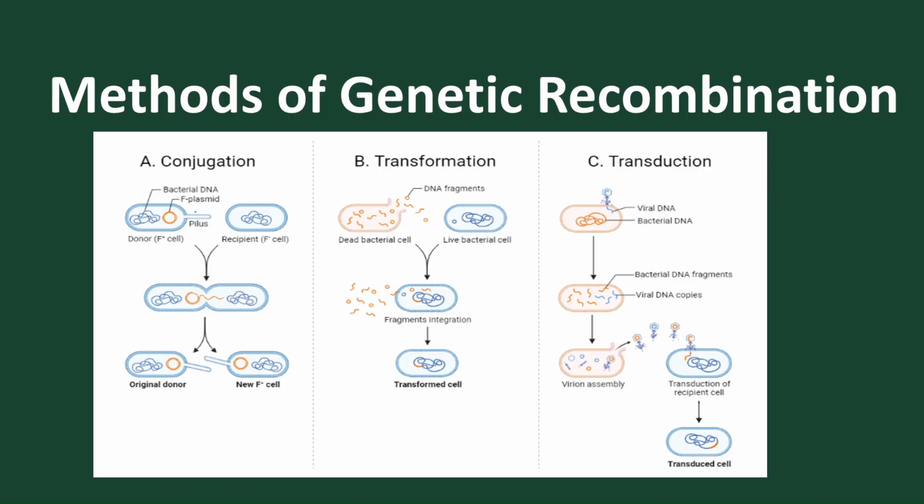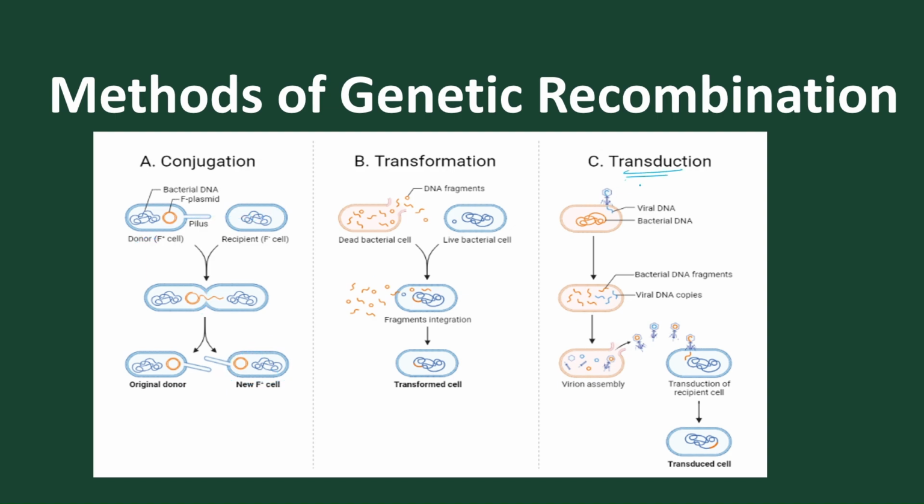Another form of recombination is where the donor cell transfers the DNA or genetic material into the recipient cell with the help of a tube called the conjugation tube. By this, the recipient cell converts into a donor form only by gene recombination.